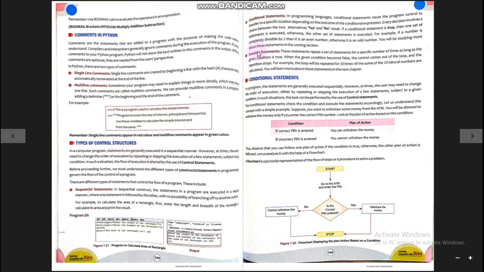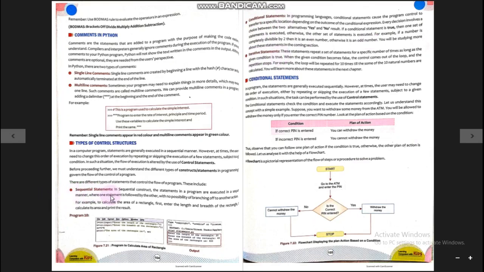Repeating is further known as iteration, and it is done by using the iterative statements, and skipping can be performed by using the conditional statements. Let us know first how many types of statements we can have. So we can have three types of statements: sequential statements, conditional statements, and iterative statements.